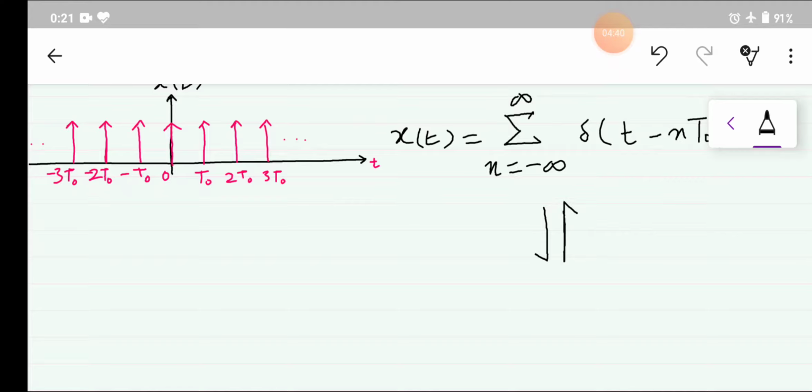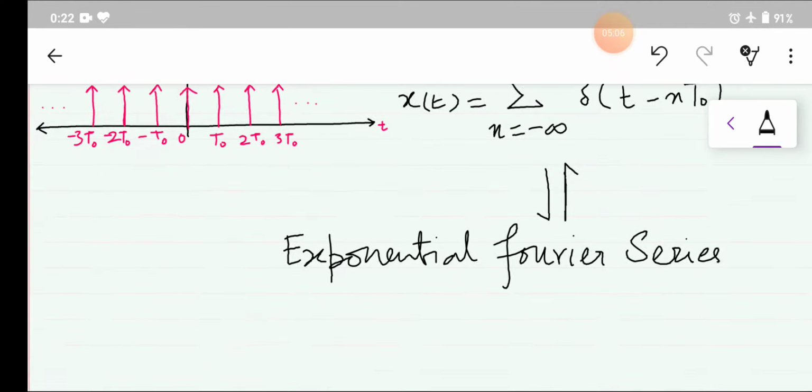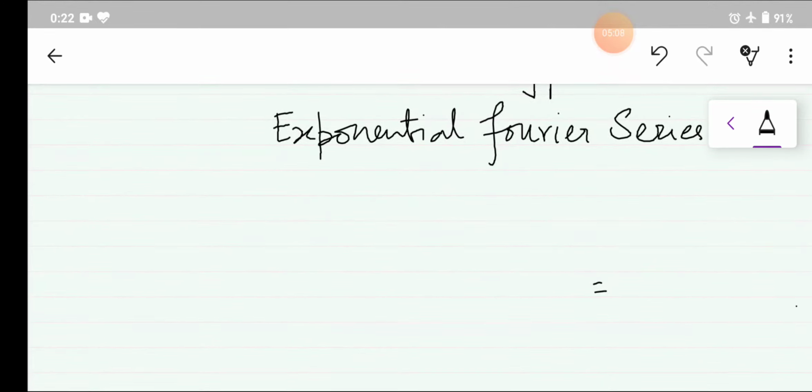We are using here the exponential form of the Fourier series.